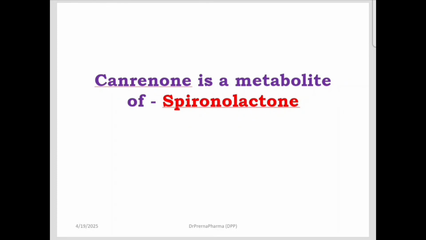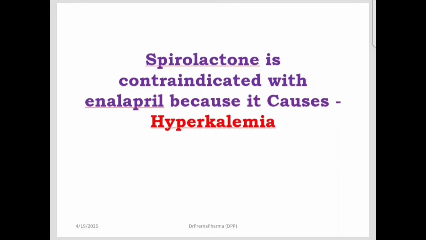So canrenone is a metabolite of spironolactone. Spironolactone is a potassium sparing diuretic, and its metabolite is canrenone. Spironolactone is contraindicated with enalapril because it causes hyperkalemia. Both the drugs cause hyperkalemia.